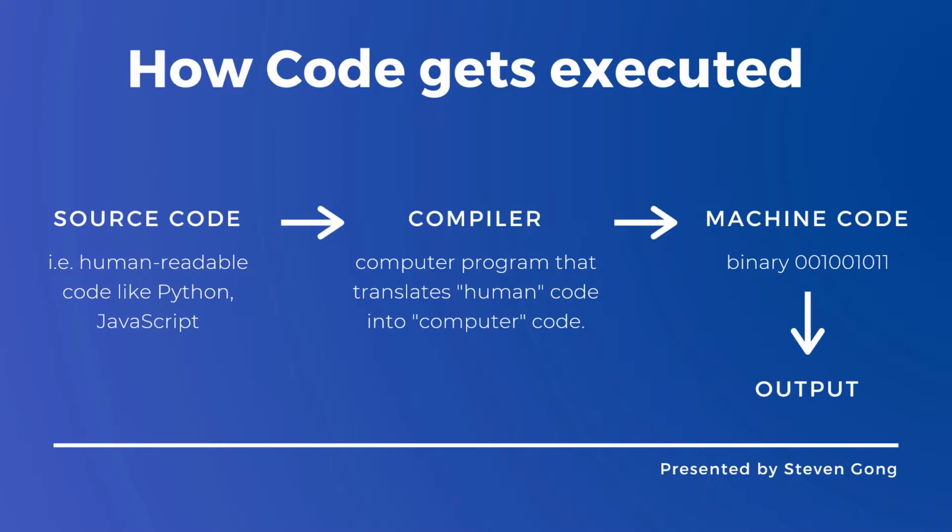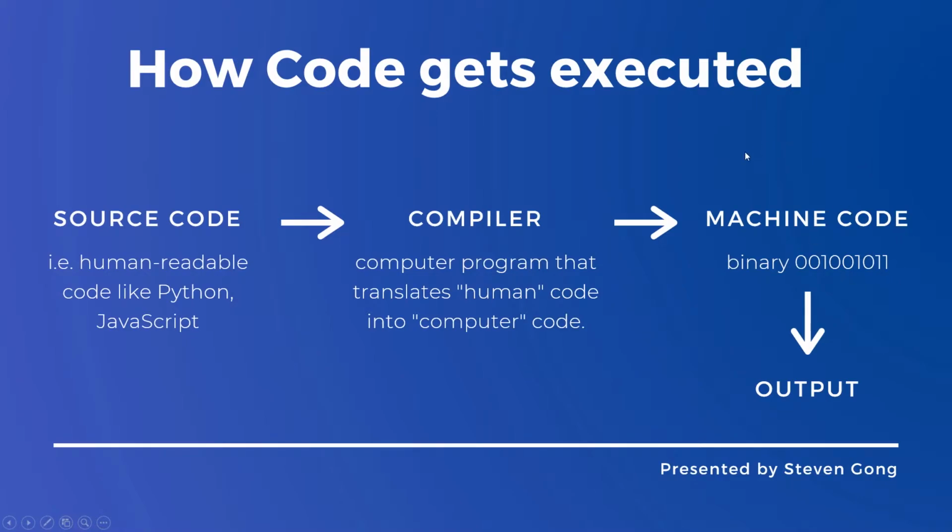So the first thing I have to explain is how code actually gets executed. The way it works is that languages like Python and JavaScript are languages that humans can understand. This is what we call the source code. With that code that you have written, you have to pass it to a compiler. What the compiler does is transform that human-readable code into something that a machine can understand, which is binary. So it's filled with zeros and ones.